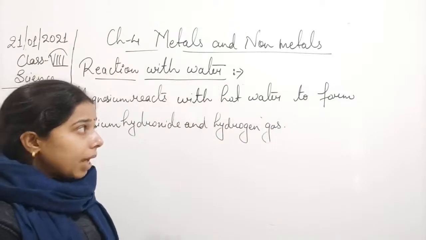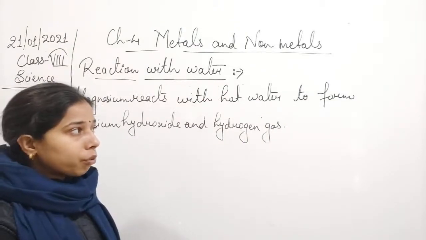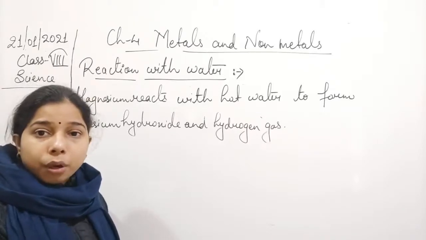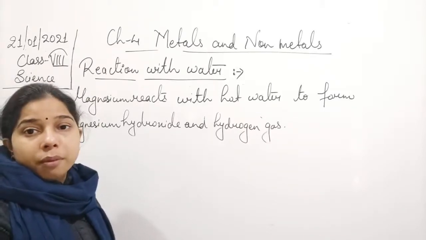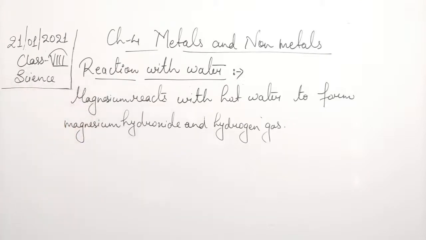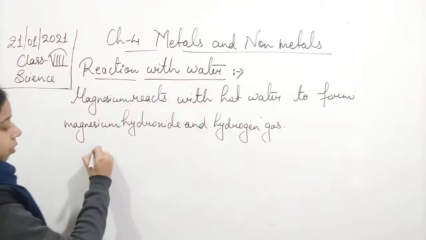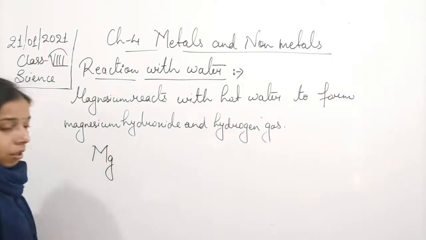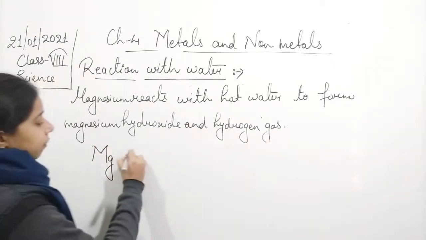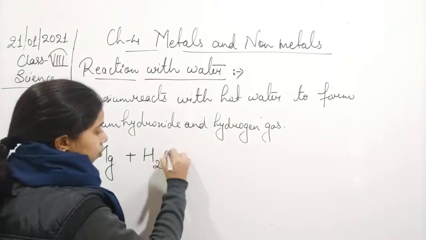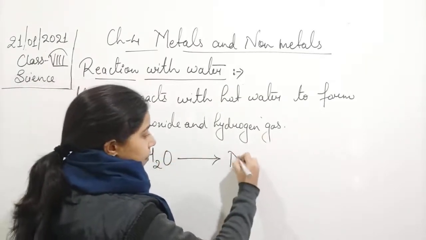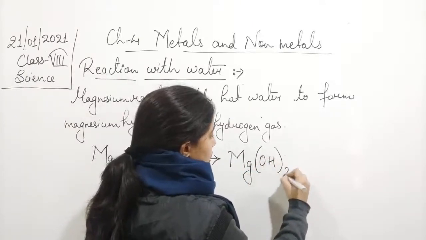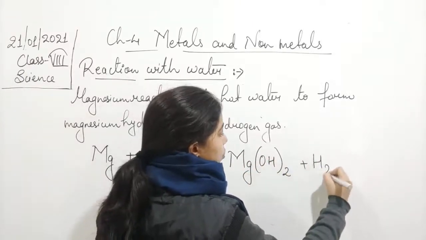Okay, so magnesium basically does not react with the cold water, so it needs some energy, and that energy will come from the hot water, so it reacts with the hot water to form magnesium hydroxide, and there also hydrogen gas evolves. So we can write magnesium, which is represented by Mg, and when it reacts with the water, H2O, then there is a formation of magnesium hydroxide. The formula is Mg(OH)2, plus H2 is released.